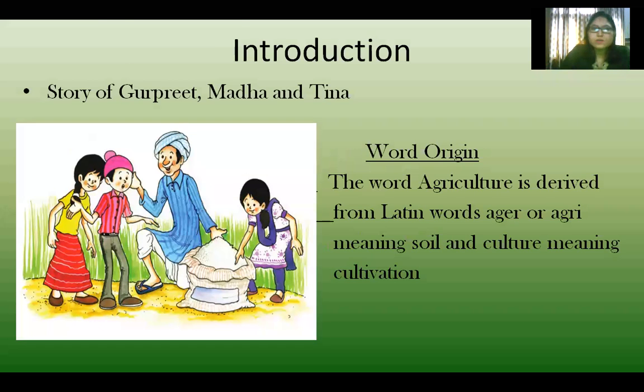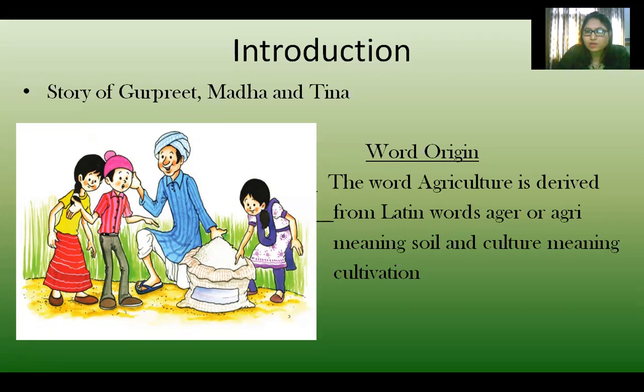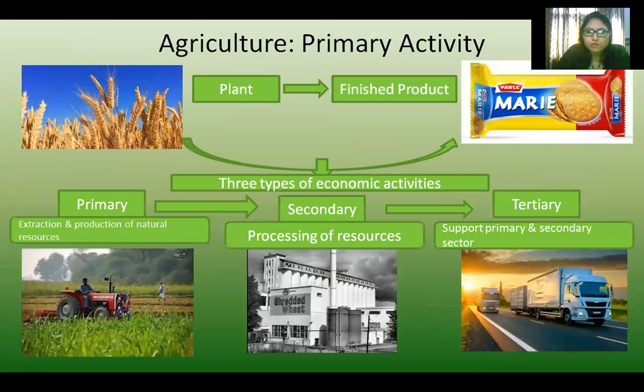Okay. So let's come back to the chapter. I was telling you the introduction part, where in agriculture, what is the meaning of the word agriculture? Agri means soil and culture means cultivation. Then what all we are going to read in this chapter. Then I told you that agriculture is a primary activity. So when I say this, what do I mean by this?